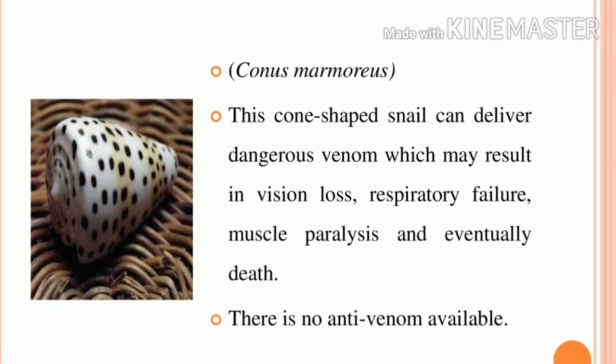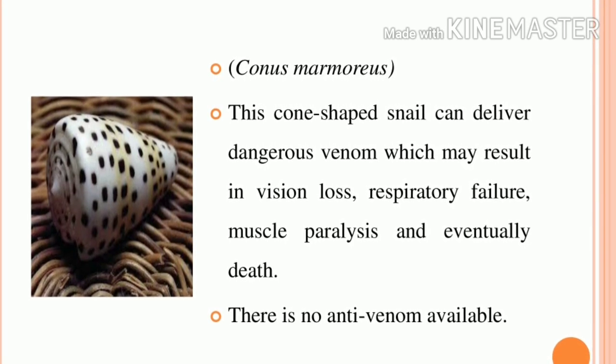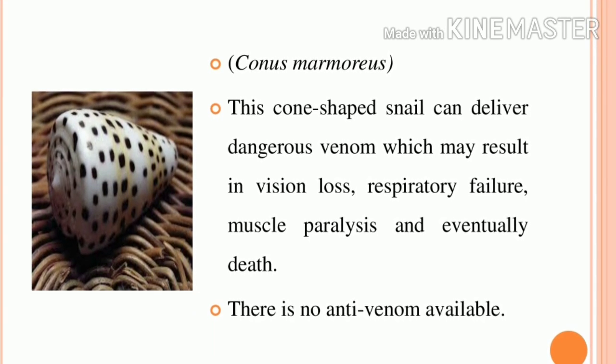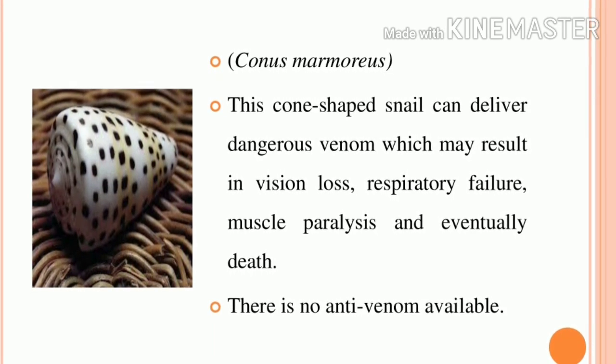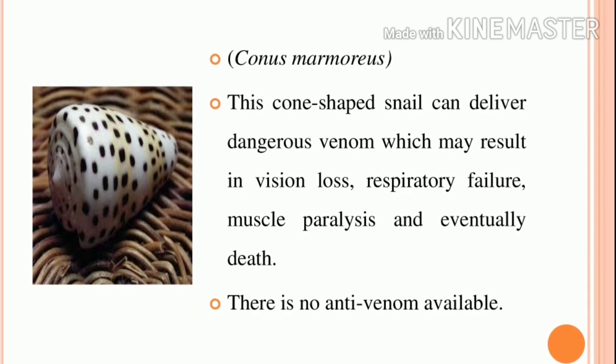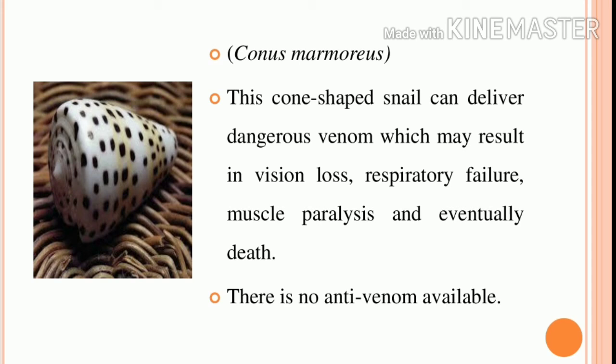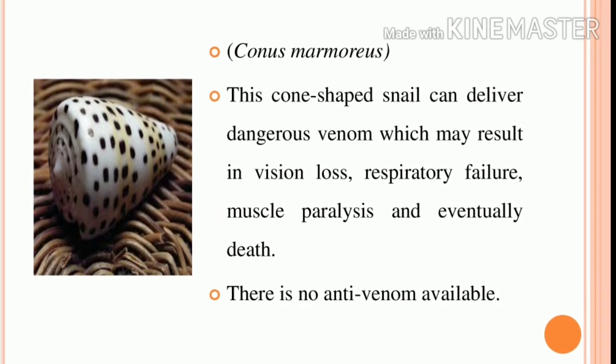What is the marbled cone snail? That is Conus marmoreus. It delivers dangerous venom. It results in vision loss, respiratory failure, and muscle paralysis, as no antivenom has been developed for this snail infection. Thank you.